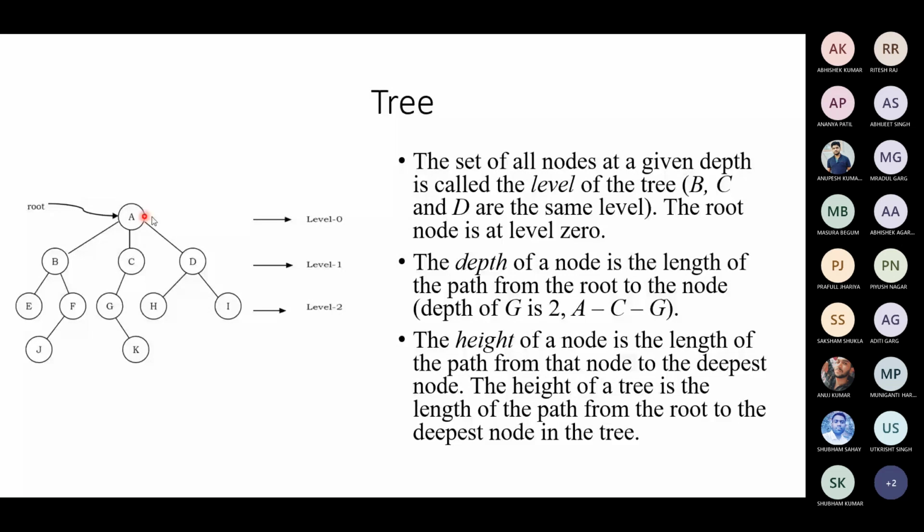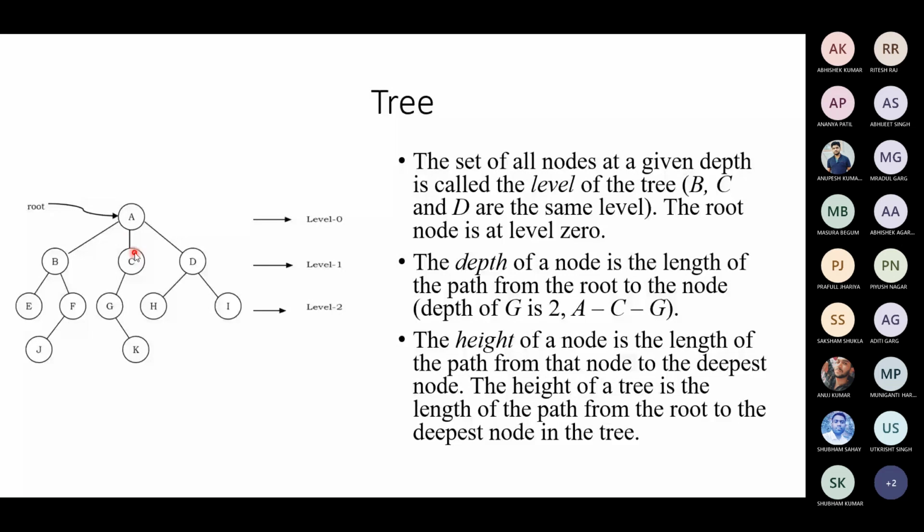The immediate descendants of A will be at level 1, so A's children B, C, D are at level 1. E, F, G, H, I are at level 2. J, K are at level 3. You can keep going like that as the tree expands. Now, the depth of a node is the length of the path from the root node to the particular node.